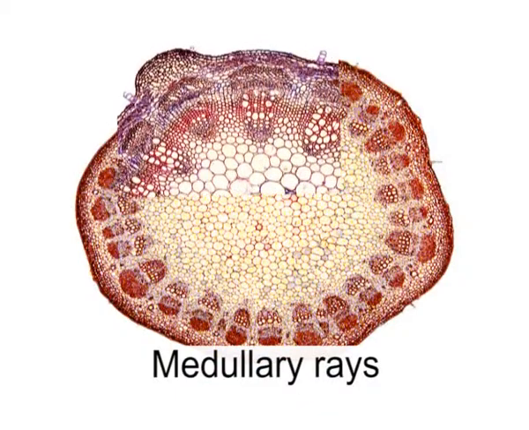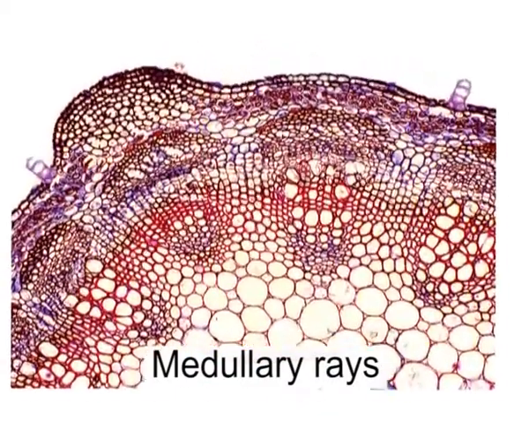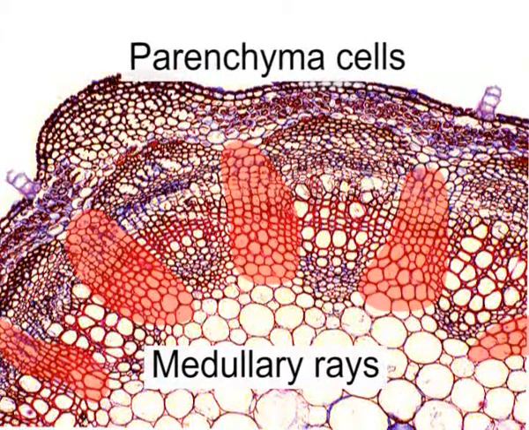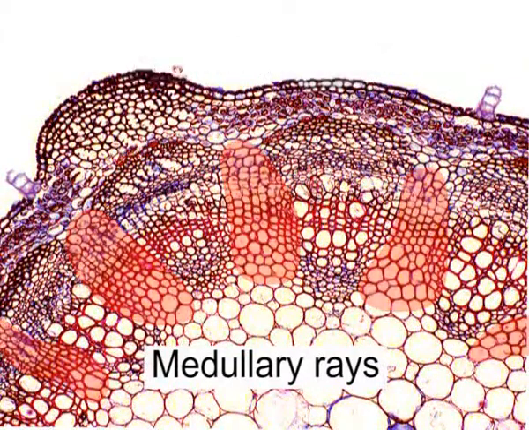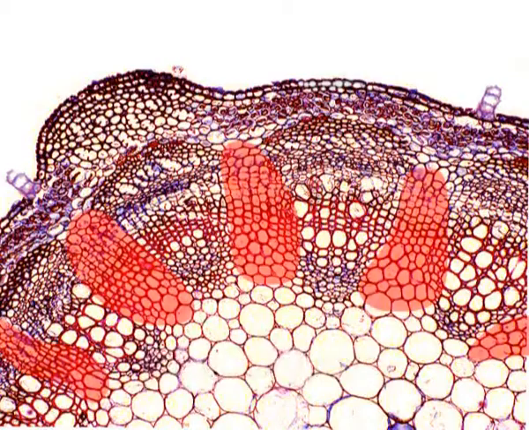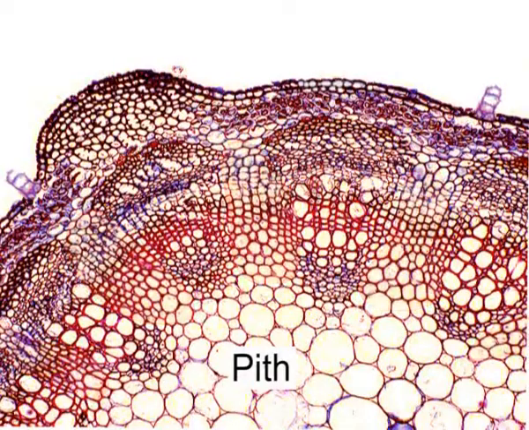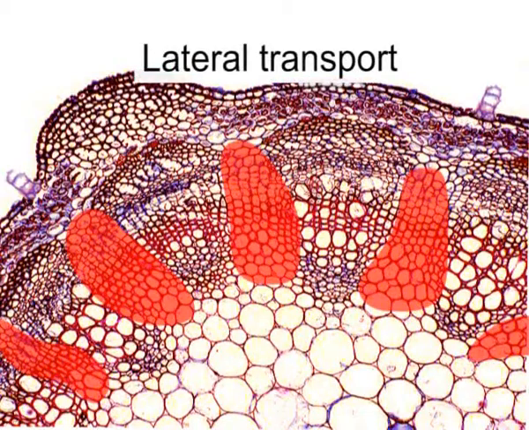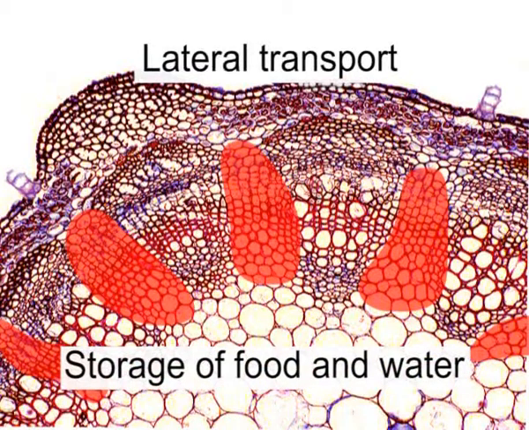Medullary rays. Medullary rays are represented by parenchyma cells that are found in between the vascular tissues. So these are made up of parenchymatous cells and extend from the pith towards the periphery. They serve the function of lateral transport and storage of food and water.